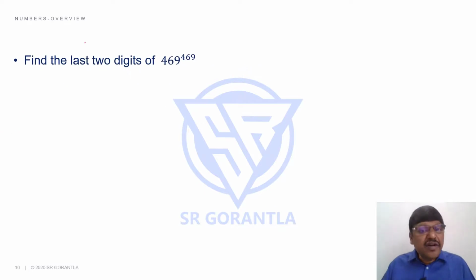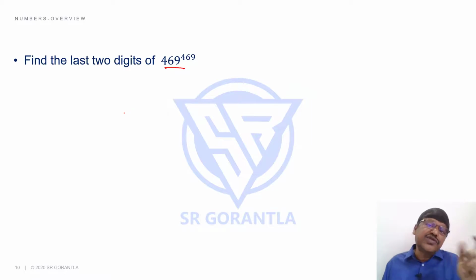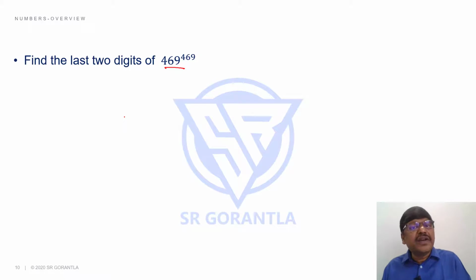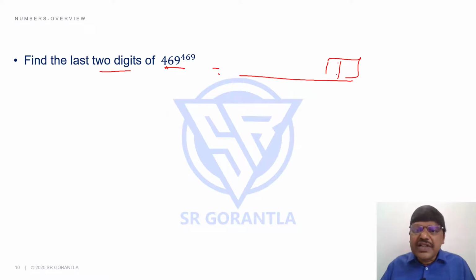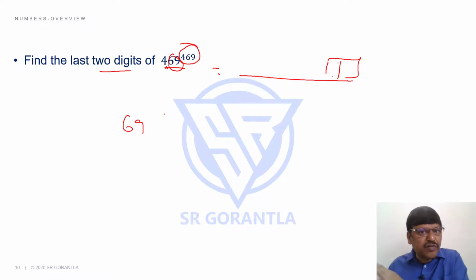See, nowadays in many exams, especially exams like CAT and other things, you are getting last 2 digits questions. Right? In quite a few exams, you still get unit digit questions, but of late, the latest trend is they are asking the last 2 digits of a big number. Students, 469 power 469, when I write that value, what are the last 2 digits? The last 2 digits depend on the last 2 digits here, 69. And I divide this power by 20 and take the remainder as the power. Why do I divide the power by 20? As I said, you can watch that in that particular video on last 2 digits.